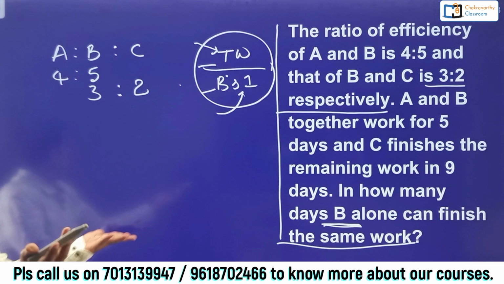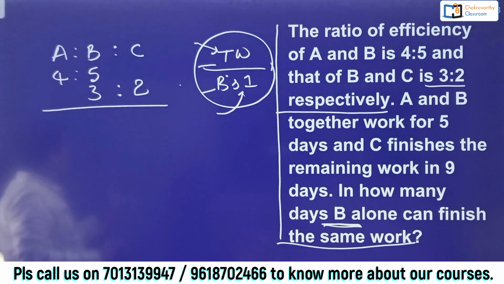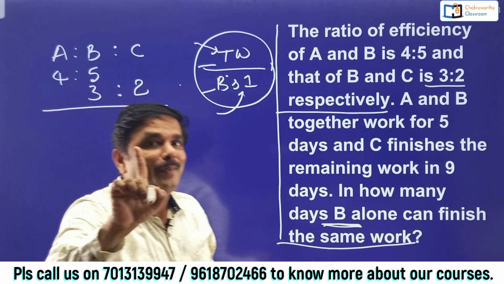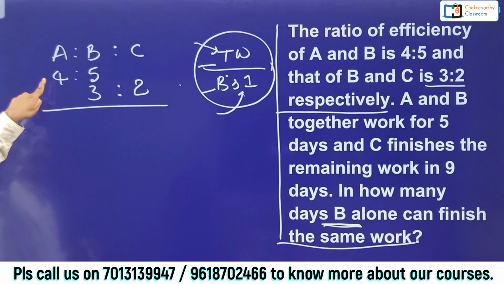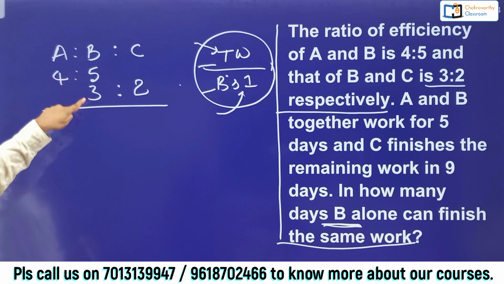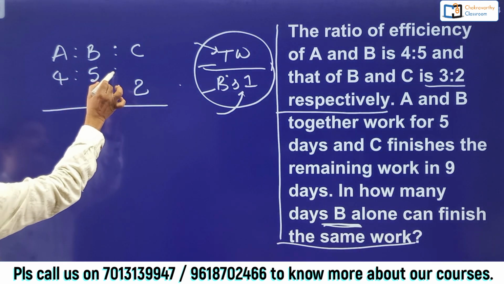3:2. Now you can very easily find out what is A:B:C. In ratios we have learned this one. Two methods I told you. What are the two methods? You can go for the cross multiplication like this: 4:3, 5:3 and 5:2.